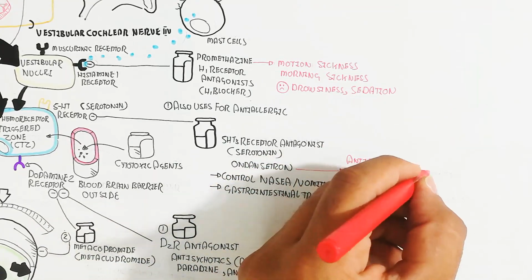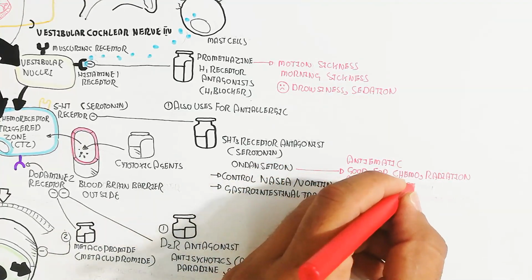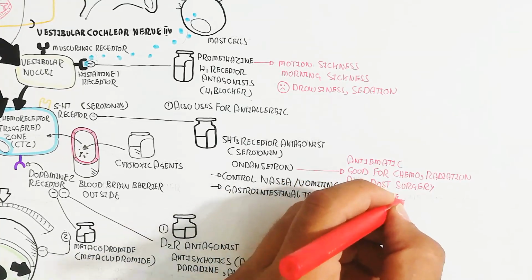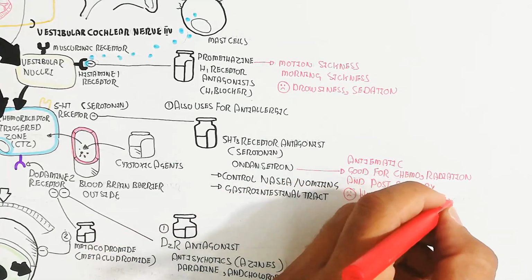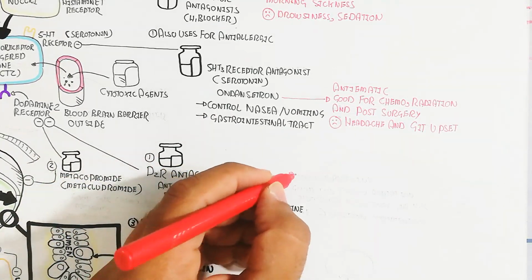Antiemetic: ondansetron is good for chemotherapy and radiation, and post surgery. The side effects are headache and gastrointestinal upset.